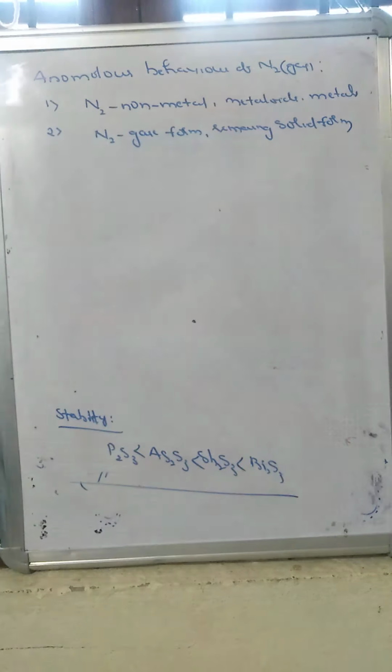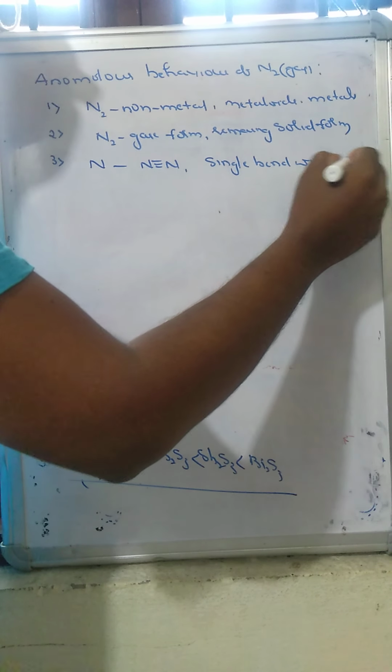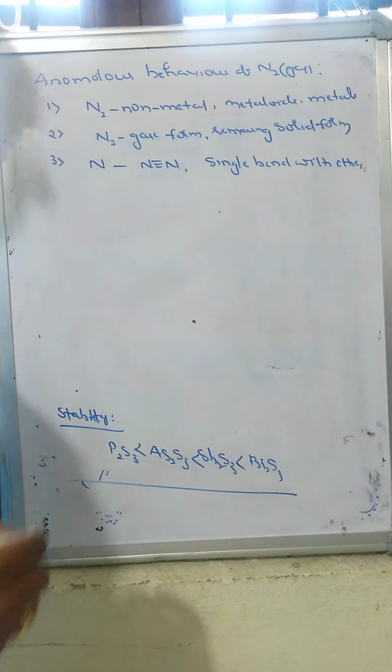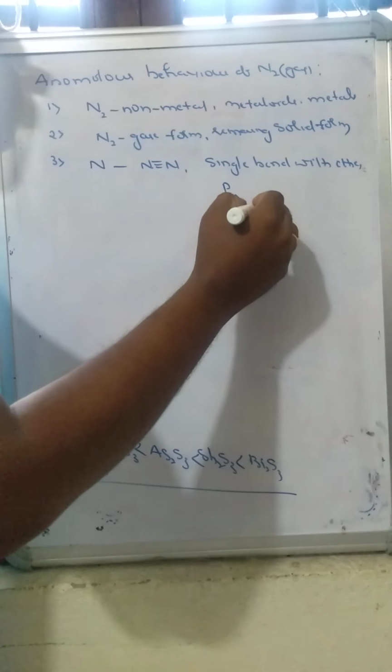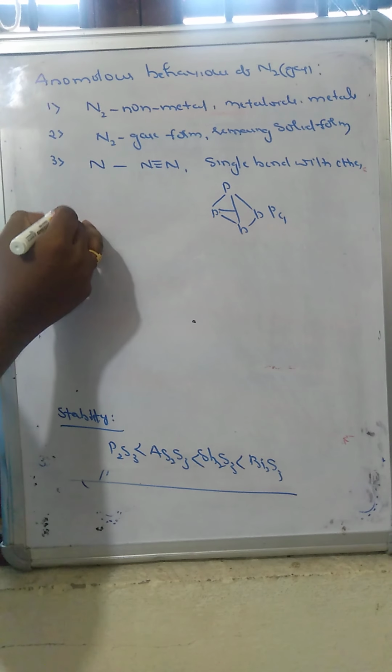Now the third property: nitrogen can form multiple bonds, N triple bond N, whereas the leftover elements form single bonds with other atoms. Phosphorus, for example, always exists in the P4 form, with single bond formation.